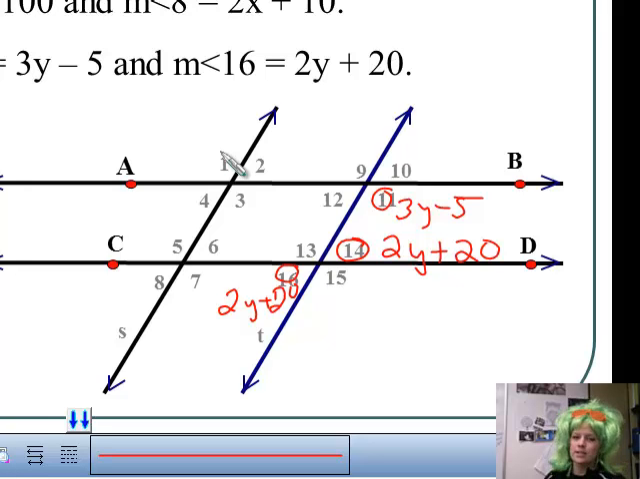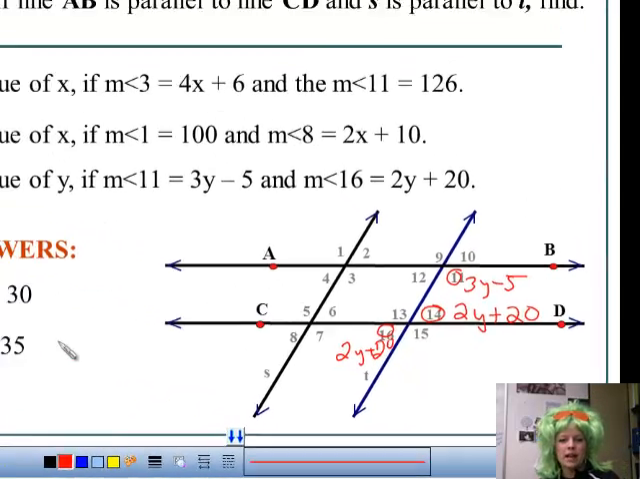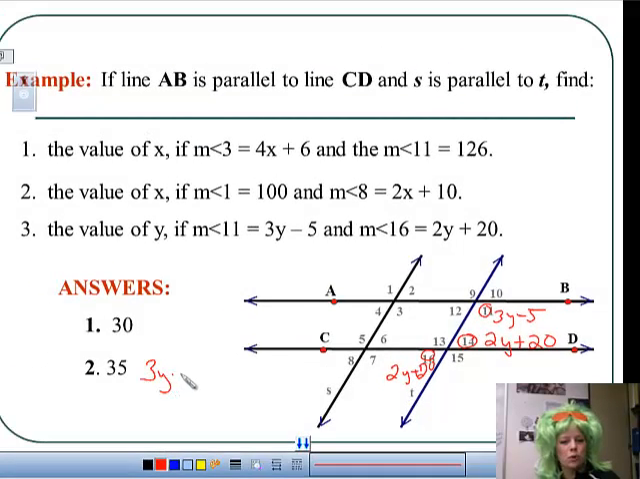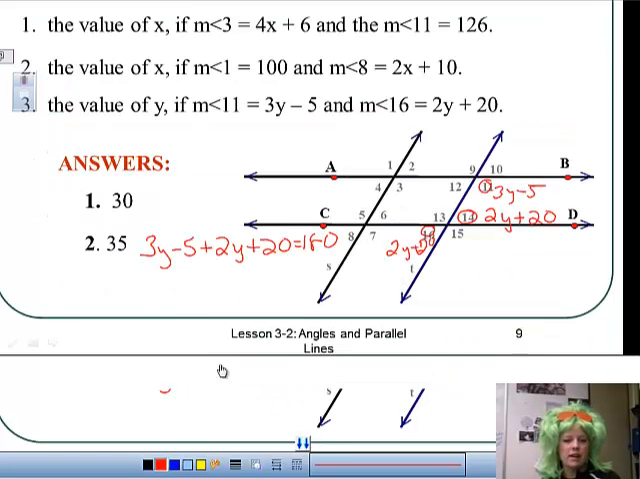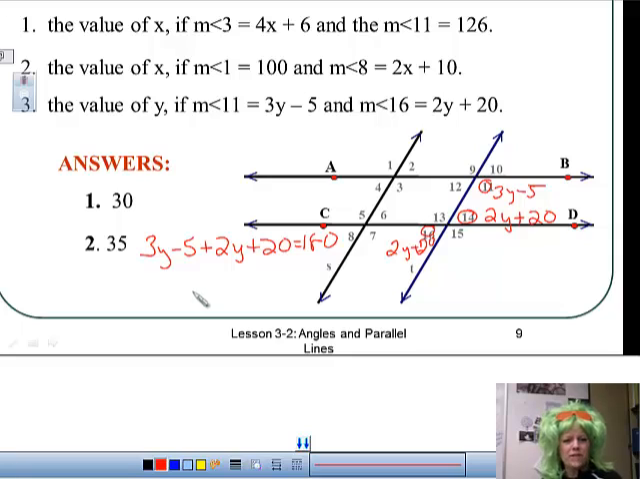So now, what do I know about 11 and 14? Ding, ding, ding, ding. Consecutive interior angles. Very good. And consecutive interior angles do what? They add up to 180 degrees. So put that in there. Now, could you solve that? Not a problem, Miss Bradford. 5y minus 15 equals 180. So I have 5y equals 195.